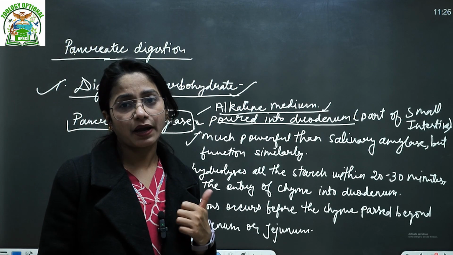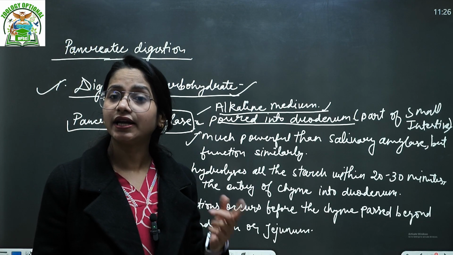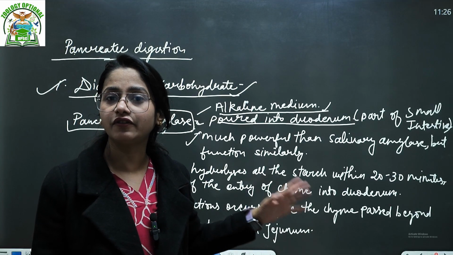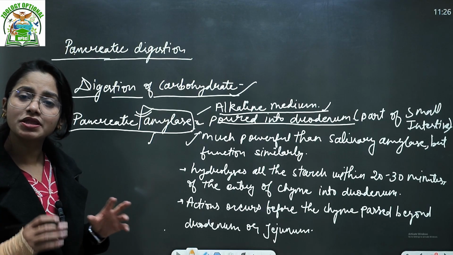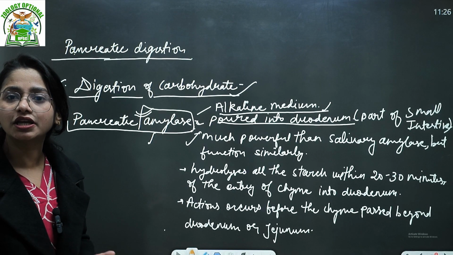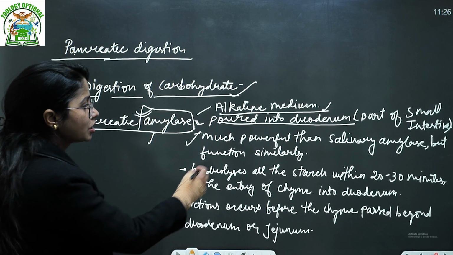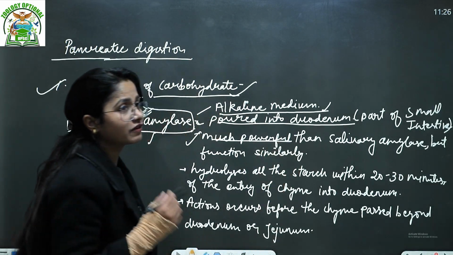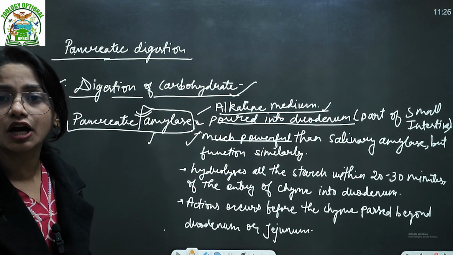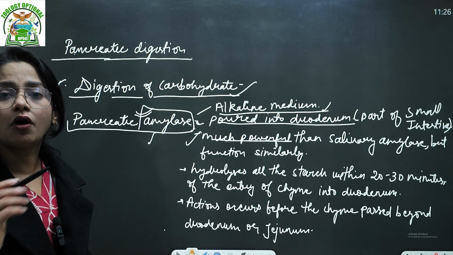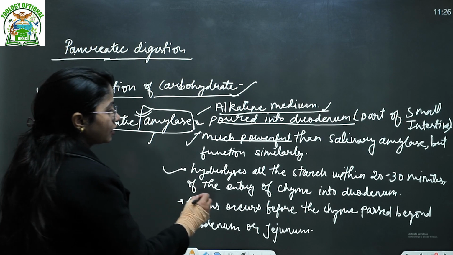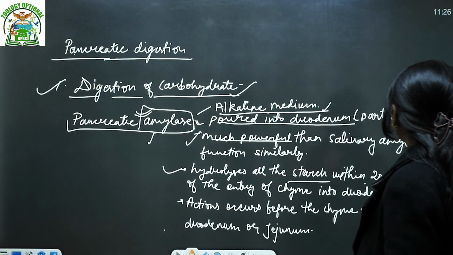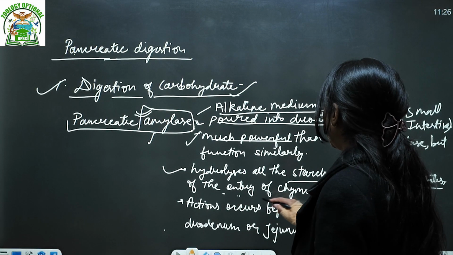One is your pancreatic amylase and second is your intestinal amylase, but here we will limit ourselves to the pancreatic amylase. Okay, so similar process, that means similar hydrolysis process of the breaking down of carbohydrate particle, right? But it is much more powerful, because when we talk about the start of the digestion of the carbohydrate in the buccal cavity, not all types of carbohydrate are going to digest in the buccal cavity. It hydrolyzes all the starch within 20 to 30 minutes of the entry of the chyme.